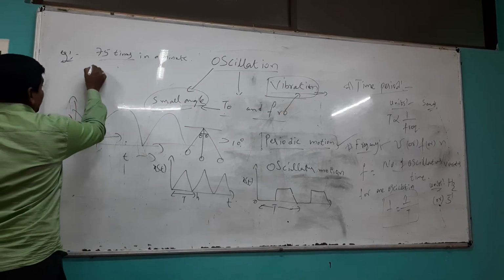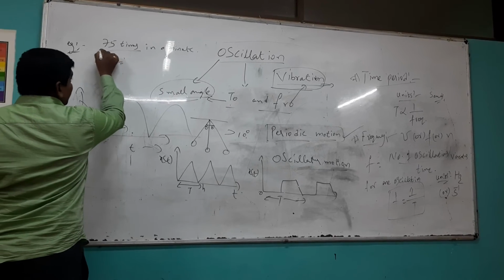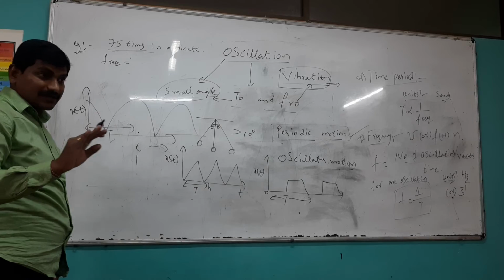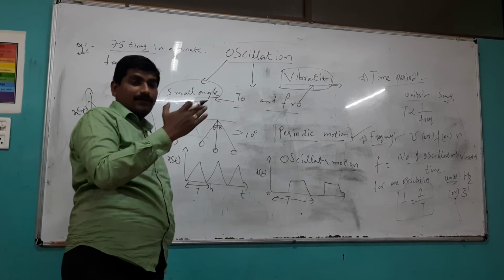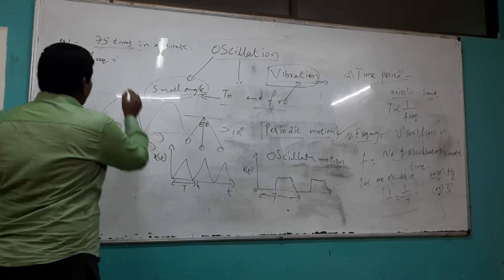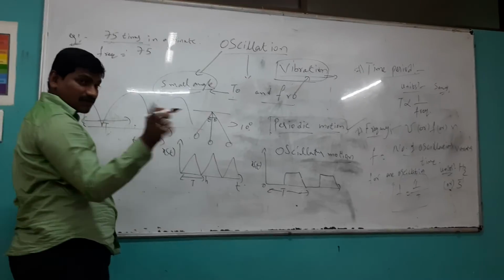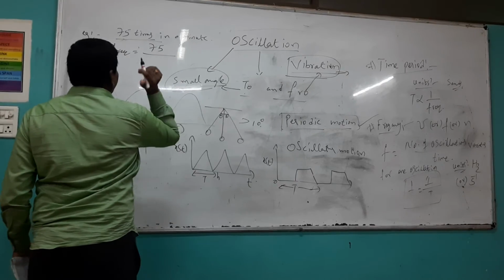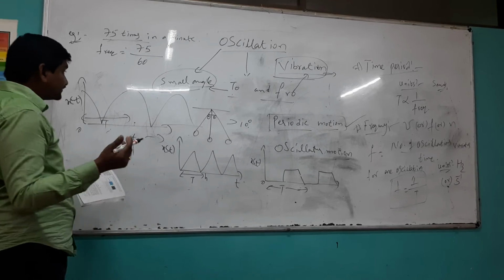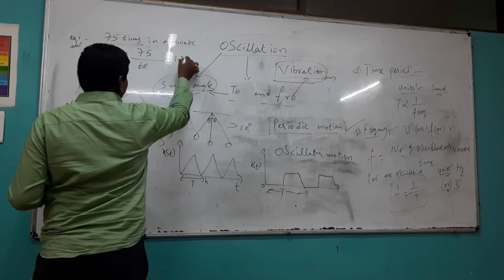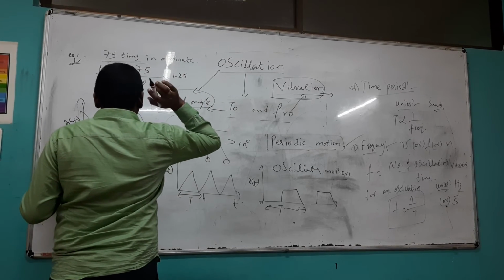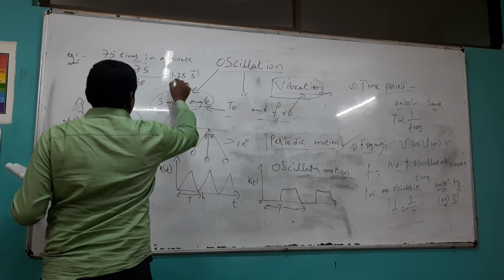First, you need to know the frequency. The question says 75 times in a minute it is happening. Beat means heartbeat, lub dub. It is oscillating 75 times. So 75 oscillations or vibrations per unit time. One minute means 60 seconds. How much does it give us? Around 1.25 second inverse, or hertz.